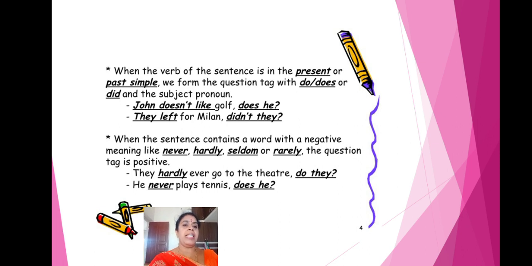He never plays tennis. Plays means does, so: does he? Whenever these words are present, never, hardly, seldom or rarely, the question tag will always be positive. So you should not write don't they; you have to write do they. Not doesn't he; you have to write does he.